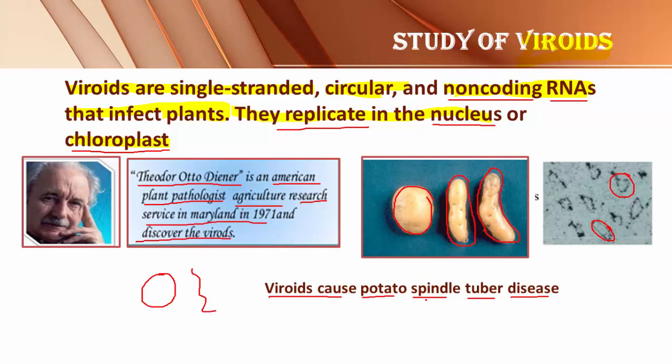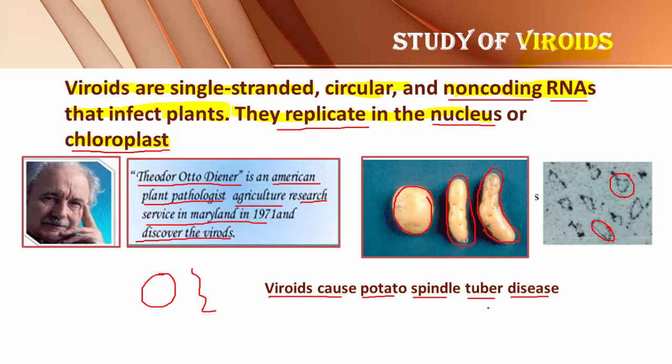That is why the name of the disease is potato spindle tuber disease. The shape of the potato has changed into a long tube-like structure, and this is due to the infection from viroid. Actually, Otto was studying the cause of potato spindle tuber disease. What is the reason why the shape of the potato tubers has changed?